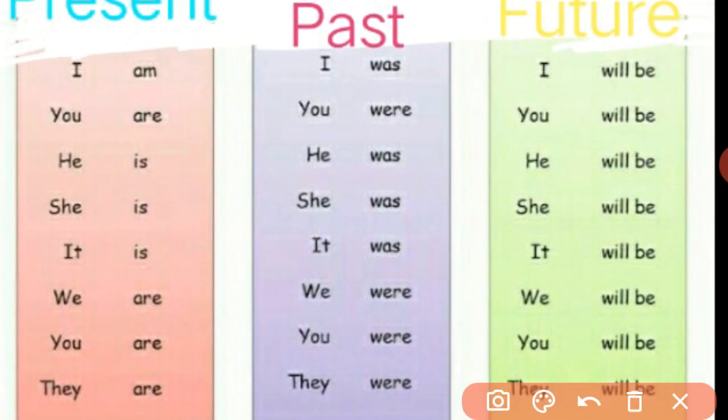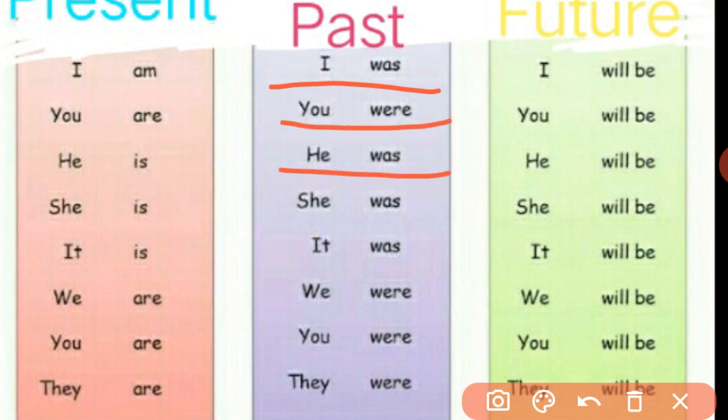So here are the structures. If the subject is I, your sentence will begin with I was. If the subject is you, your sentence will begin with you were. Next, he was, she was, it was. So these five are in singular forms.